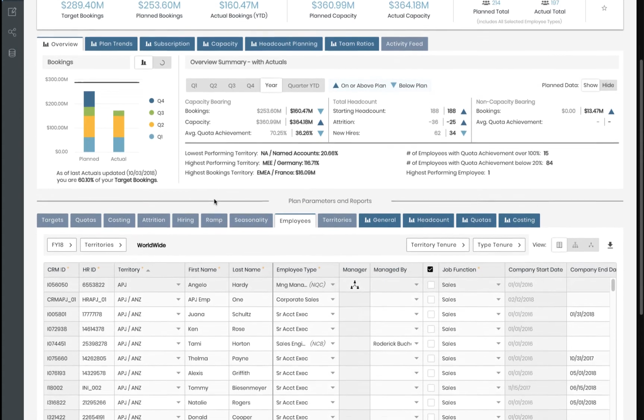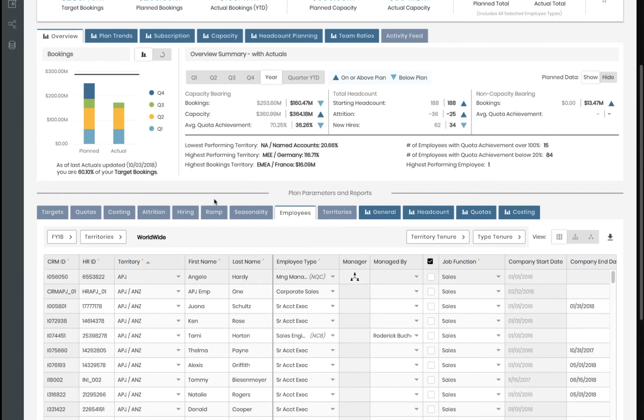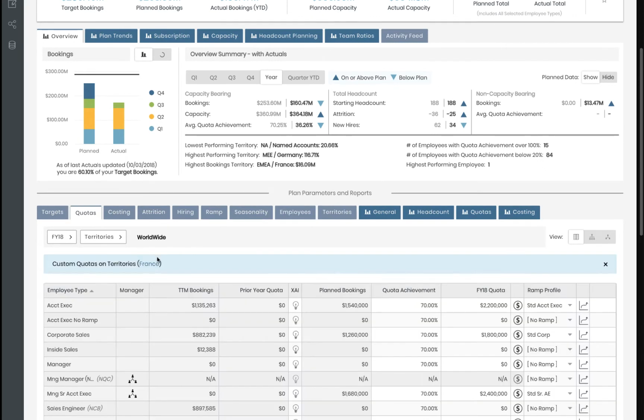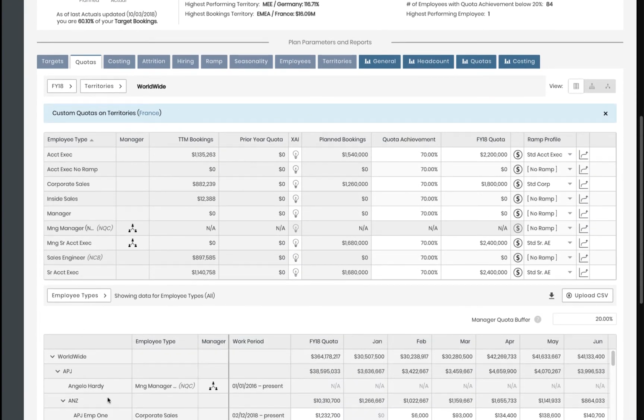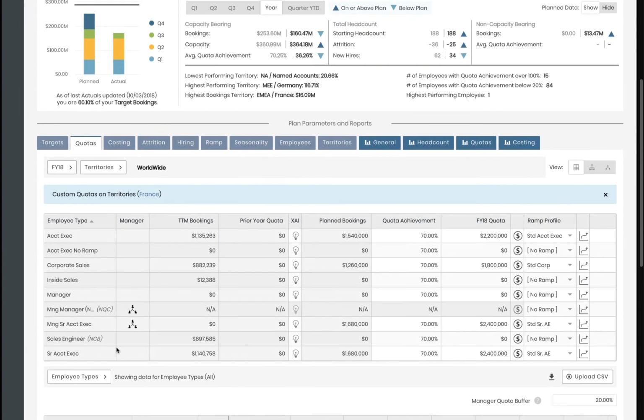In this lower section, you'll notice all of the levers that I can set to inform the system of my expectations for the year. Maybe we'll take a quick look at the quotas that I can set either by the role type or even by an individual person. And we have tools that can even help you come up with the values that these should be. But in this example, let's focus on the senior account exec role.